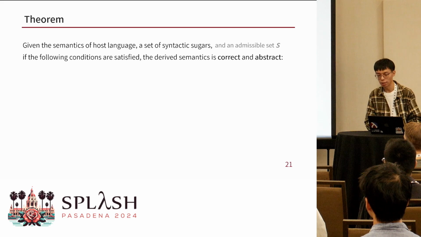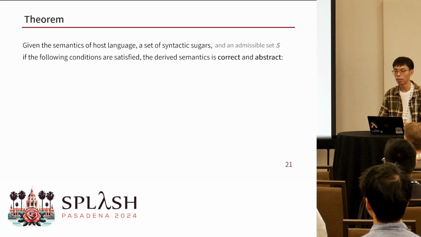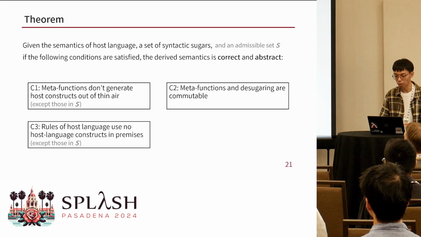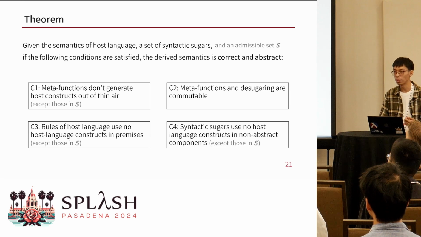There are 4 conditions. The first 2 are about meta-functions. Meta-functions don't generate host constructs out of thin air, and meta-functions and desugaring are commutable. The third one is about the host language semantics. We require that rules of the host language use no other host language construct in the premises. And the fourth one, as we stated, is about the syntactic sugars. Syntactic sugars use no host language construct in non-abstract components.